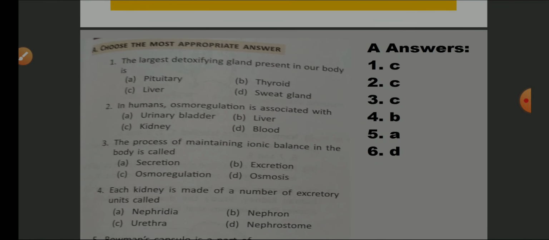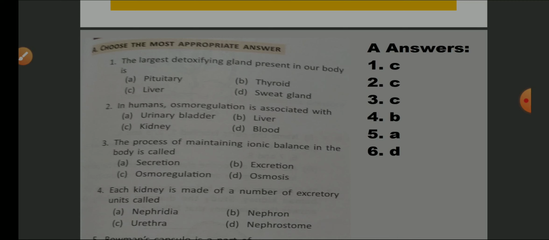The largest detoxifying gland present in our body. Options: pituitary, thyroid, liver and sweat gland. Answer is liver. In humans, osmoregulation is associated with, options are urinary bladder, liver, kidney and blood. Answer is kidney. The process of maintaining ionic balance in the body is called, is it secretion, excretion, osmoregulation or osmosis? Answer is osmoregulation.